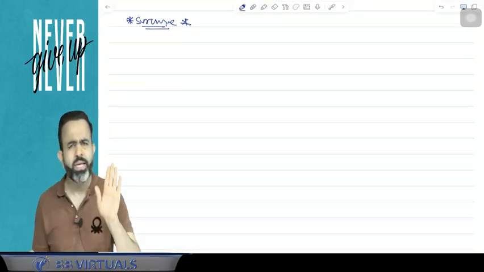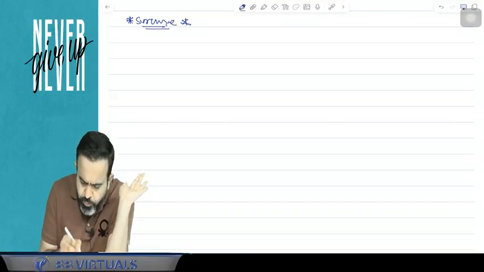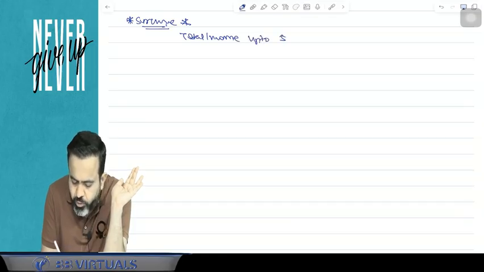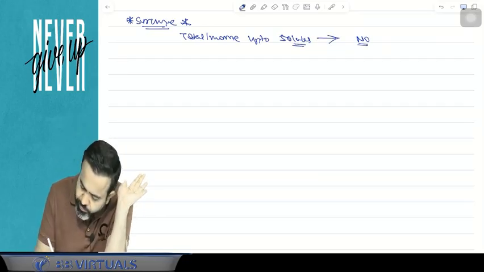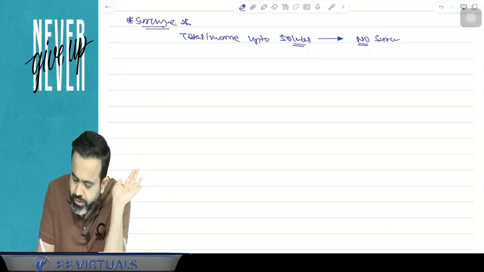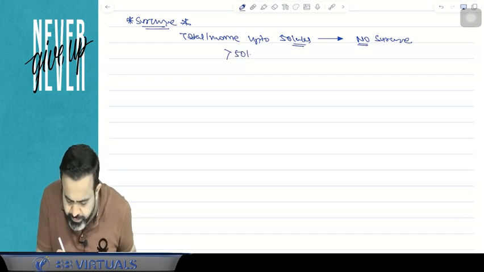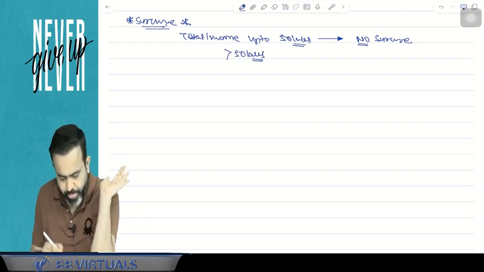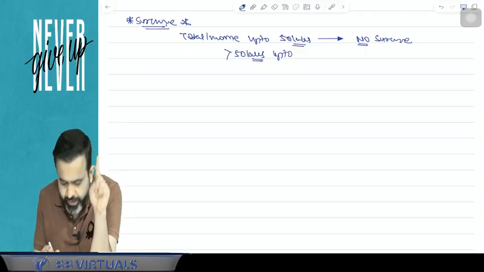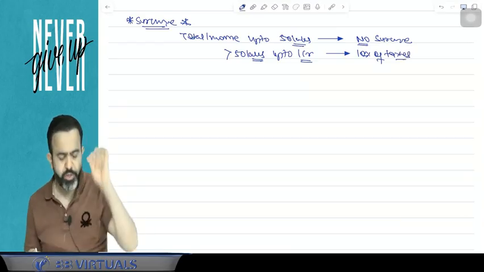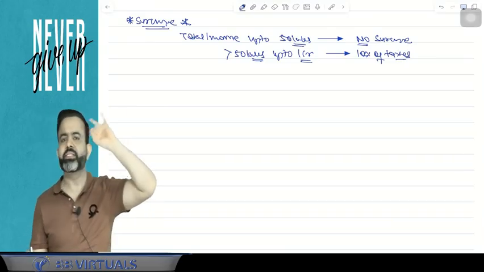But surcharge is applicable only if your income is more than 50 lakh rupees. So suppose any person's total income is up to 50 lakh only, then there is no surcharge. Suppose my income is 20 lakh, then there is no surcharge, only that tax is applicable. But guys, if your income is more than 50 lakh, up to 1 crore, then surcharge is applicable at the rate of 10% of the taxes. Means whatever your tax, on that tax, just add the 10% surcharge.